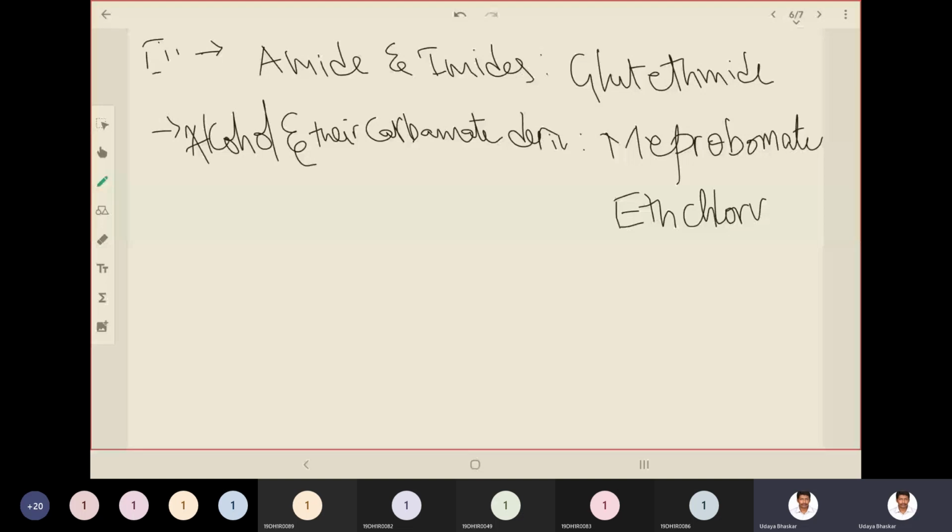So try to guess what functional groups would be there from the name, and we'll check while we deal with our chemical structures.